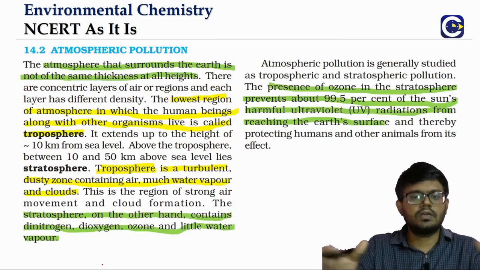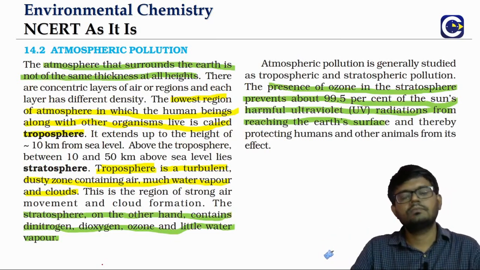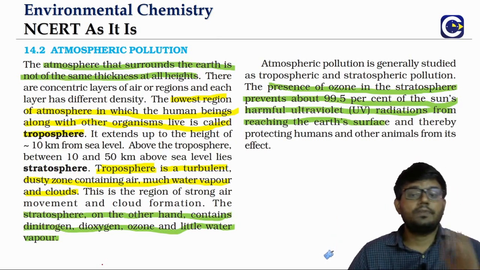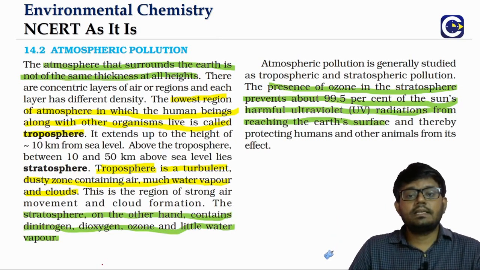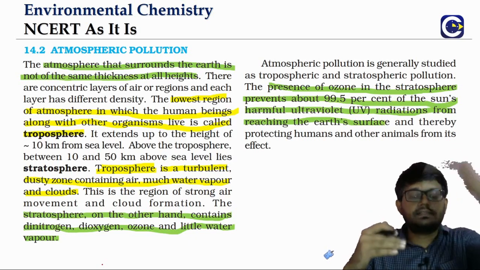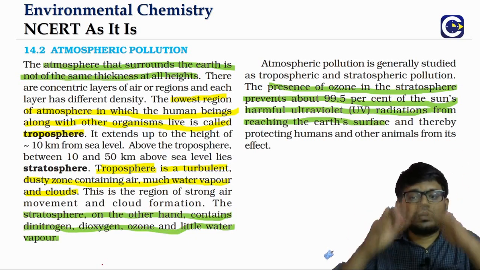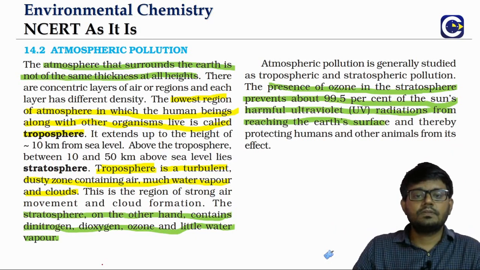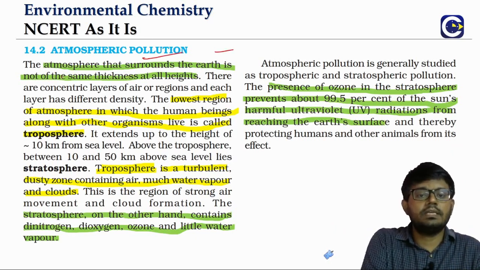In a general way, we can also call it air pollution. So what is this atmosphere? Atmosphere is basically the layers of air that is surrounding the surface of the earth.